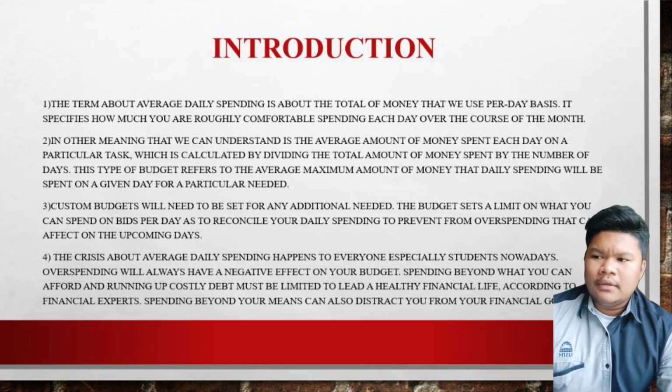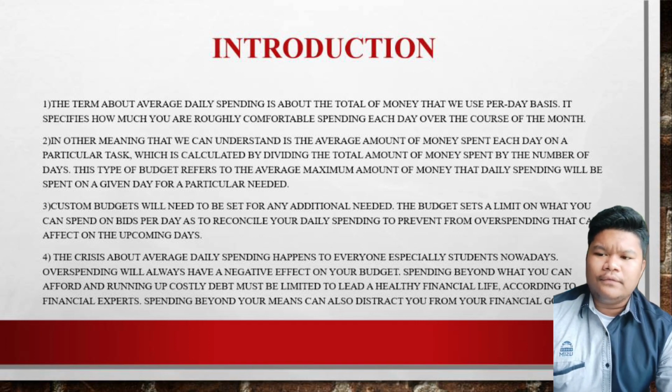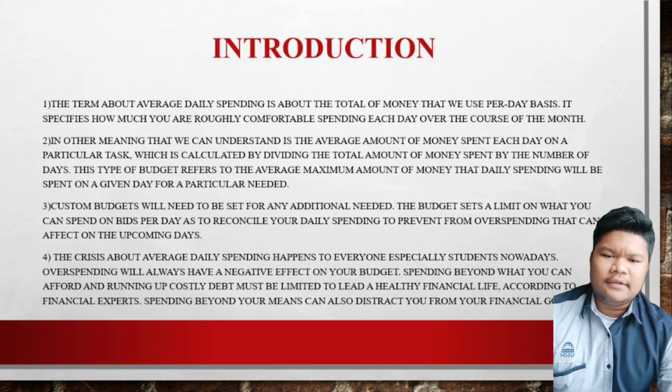In other words, it is the average amount of money spent each day on a particular task, which is calculated by dividing the total amount of money spent by the number of days.